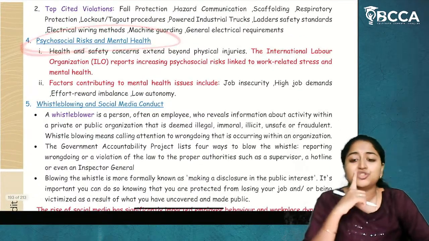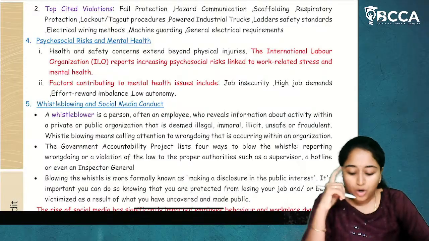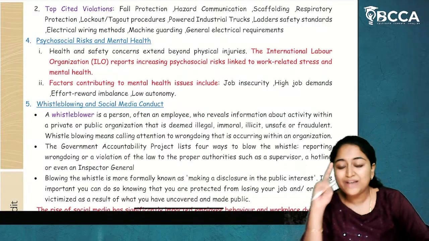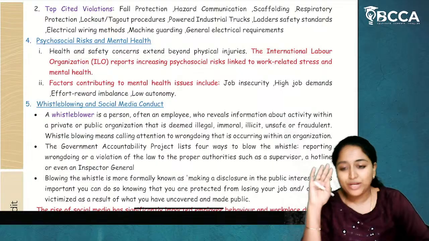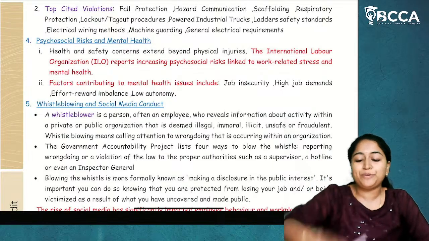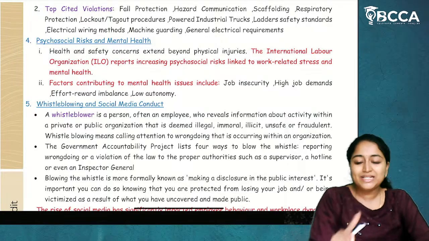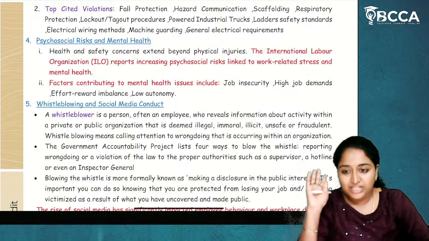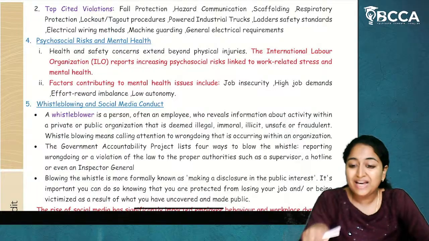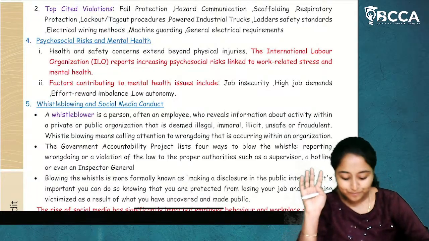Next, psychosocial risk and mental health. The organization should always focus on the mental health of the employees. If they are putting so much pressure on employees, there is an ethical issue. They are not concentrating on the mental health of individuals, which can damage their health and the organization also.